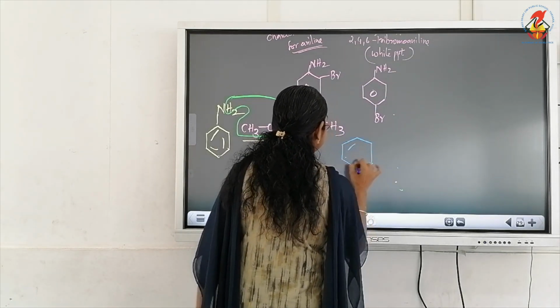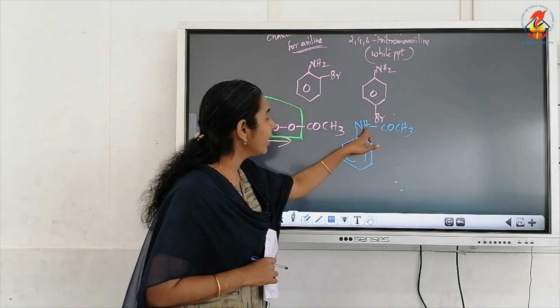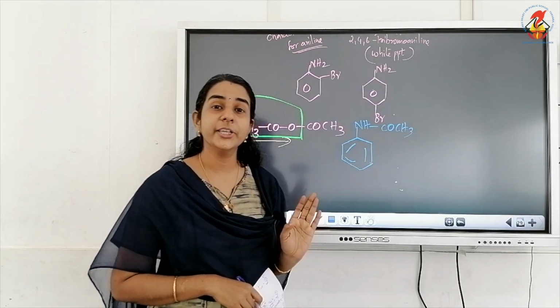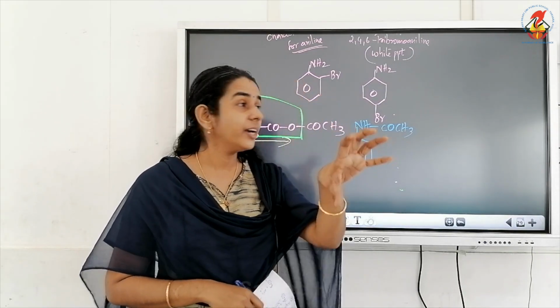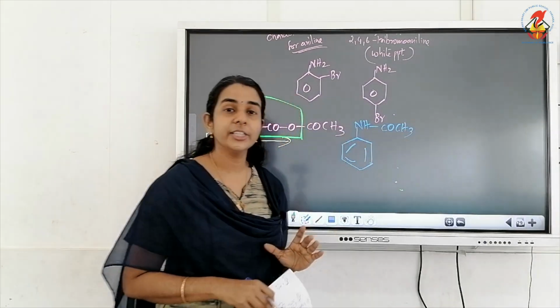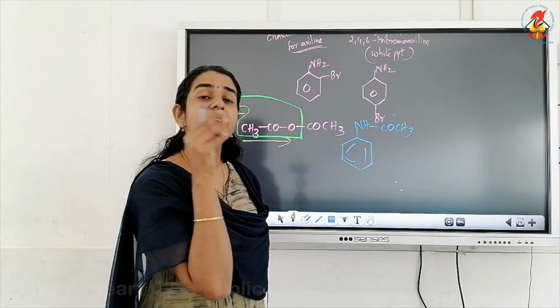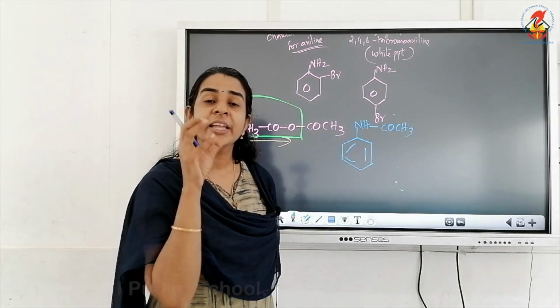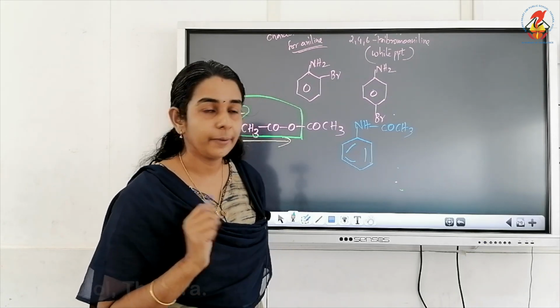So what we have is the benzene ring, with NH2 becoming NH, with the remaining COCH3. From aniline, one hydrogen is replaced by a COCH3 group, attaching the COCH3 group to the nitrogen atom. When we acylate aniline, it is deactivated and at the same time protected.